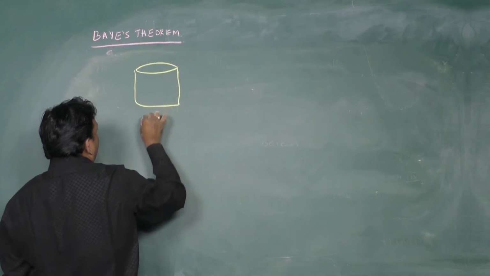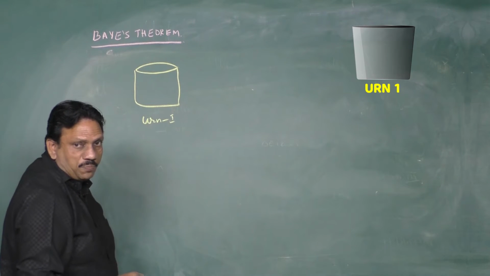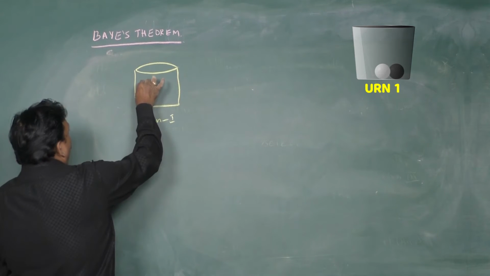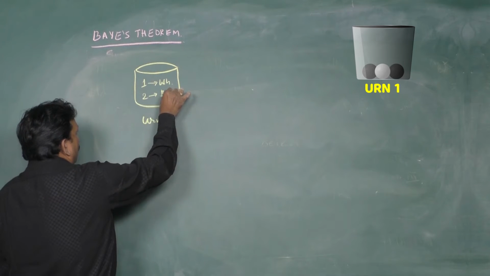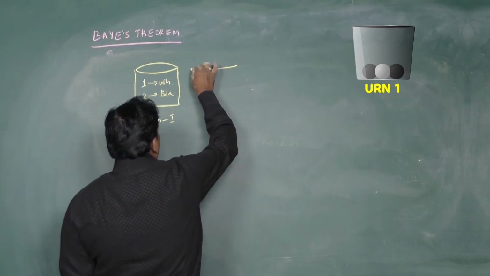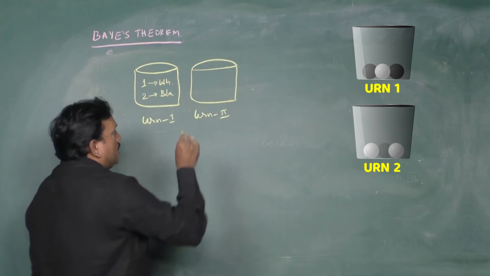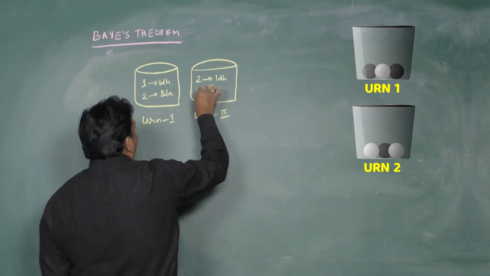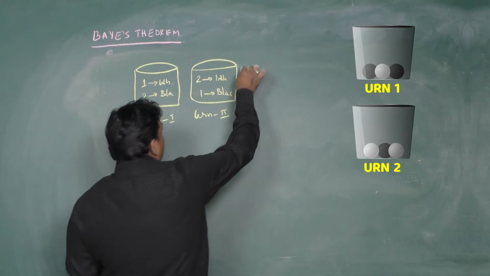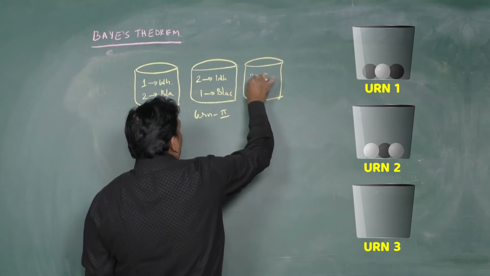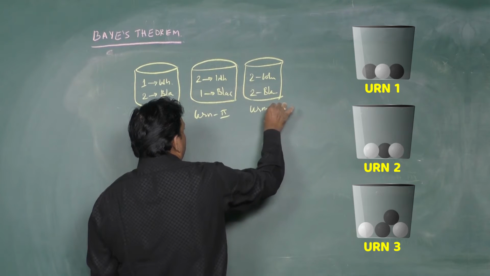First urn. Urn 1 contains how many white balls and black balls? 1 white, 2 black. Urn 2 contains 2 white, 1 black. Urn 3 contains 2 white, 2 black.